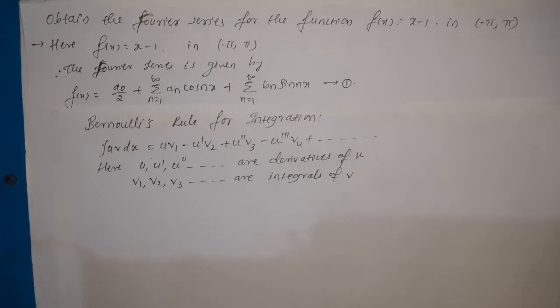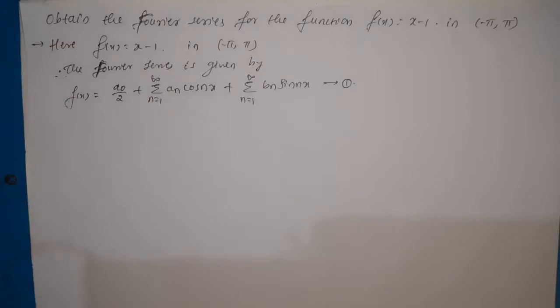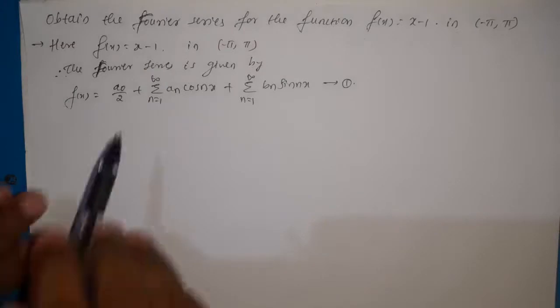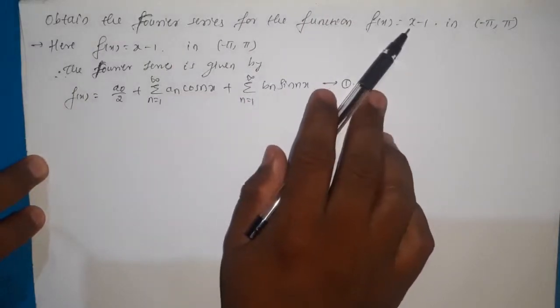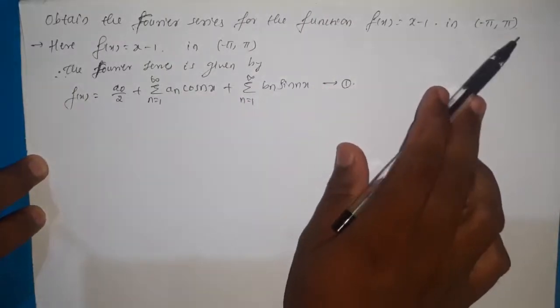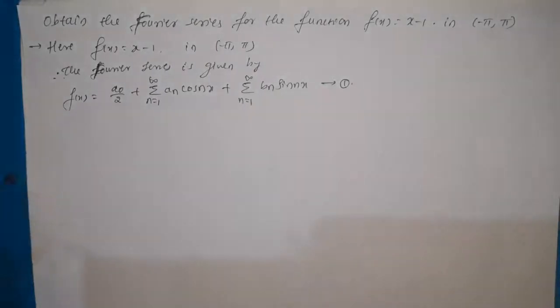So now let us discuss the examples on the Fourier series. Obtain the Fourier series for the function f of x equal to x minus 1 in the interval minus pi to pi. So here the function is x minus 1 and the interval is minus pi to pi. We know how to write the Fourier series for a function in the interval minus pi to pi, which is an interval whose period is equal to 2 pi.